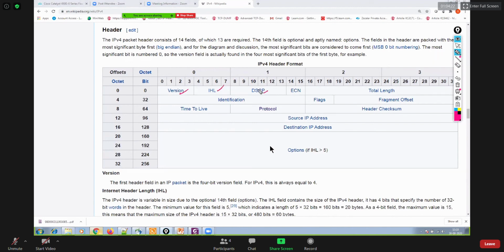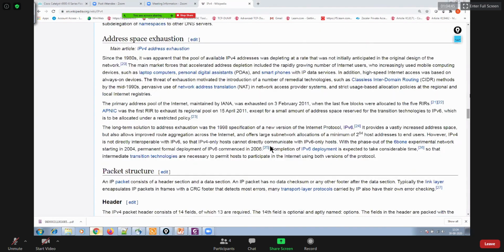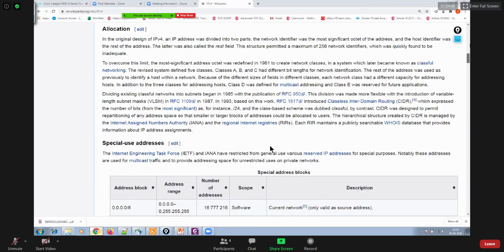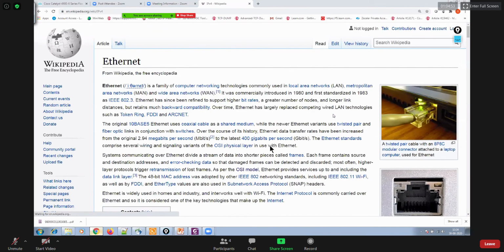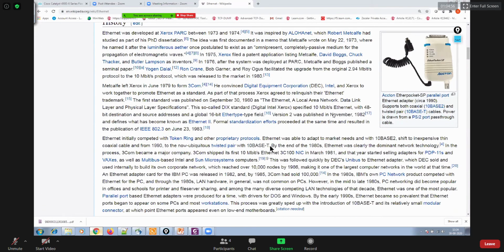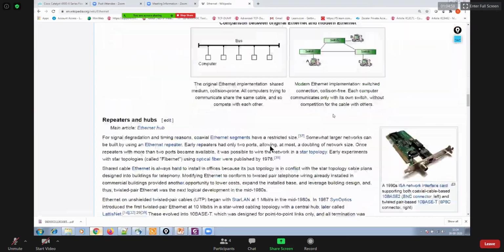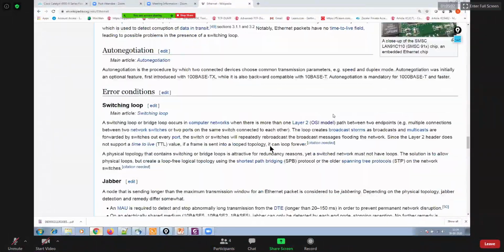Version, internet header length, and then this is for quality of service, combining together DSCP and ECN, and then total length, identification number, flags, fragment offset, TTL, protocol, header checksum, source IP, destination IP. You should be aware of each and everything when it comes to the header, right? Same goes with the Ethernet header. Go to Ethernet and read whatever you can about it. And also, do not forget to read about the Ethernet header as well.